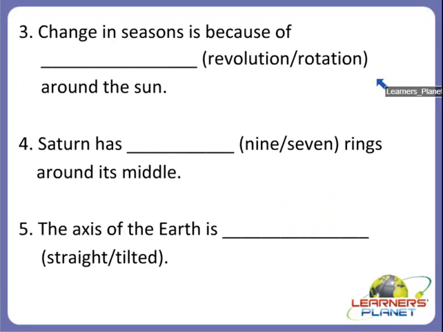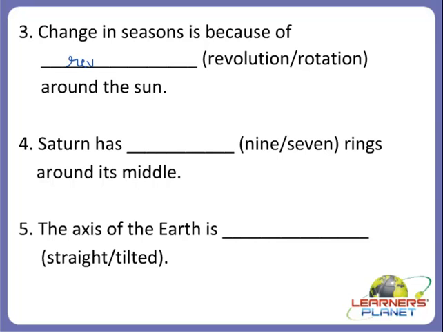Alright children, now the next one. Change in seasons is because of dash around the sun. So because of which does it happen? Because of the movement of revolution or the rotation? Because of which does the change in seasons happen? Yes children, we studied about it. Come on, try to recall. Yes, very good. The change in seasons is because of revolution around the sun.